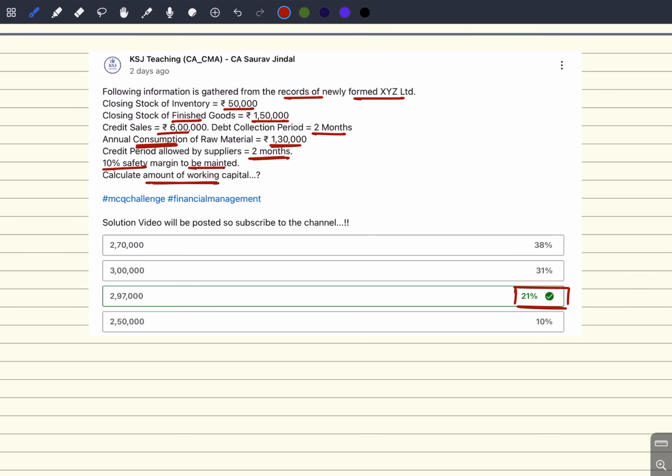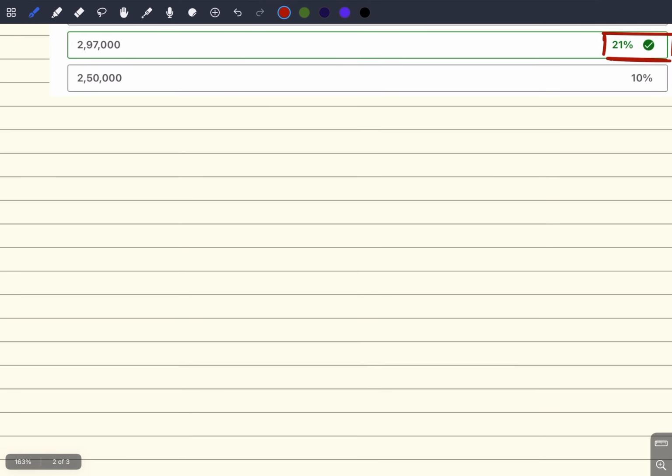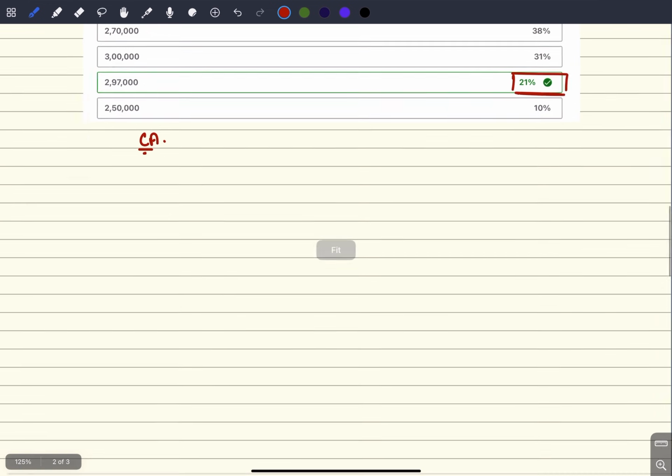The first thing is, this is a newly formed company. The first thing you have to see is whether it is a newly formed company or not. Now, for the amount of working capital, what do we need? Current assets. For current assets, what is given to us?